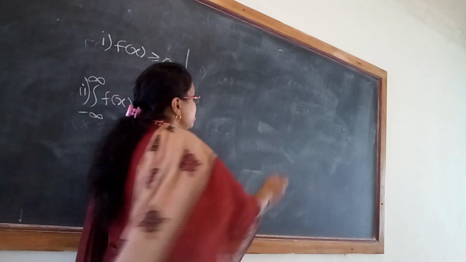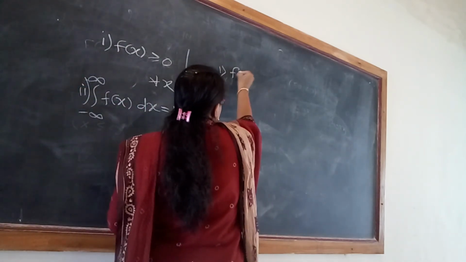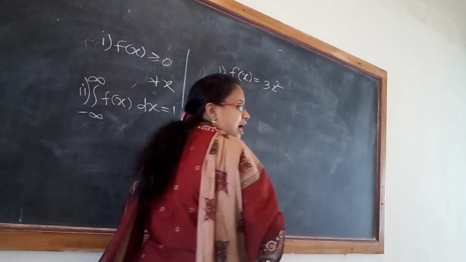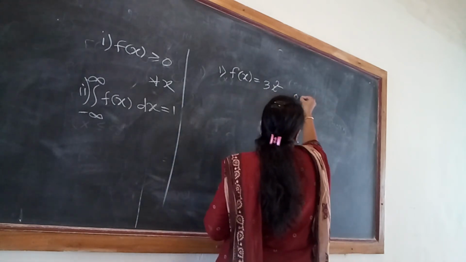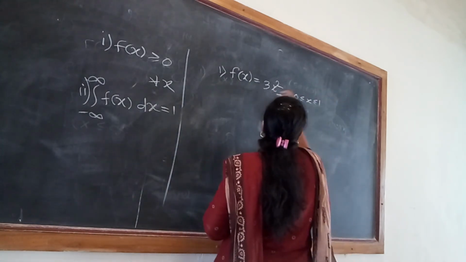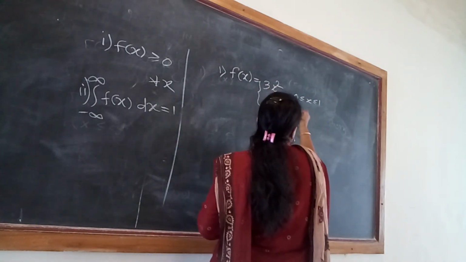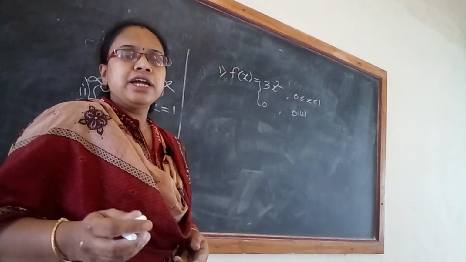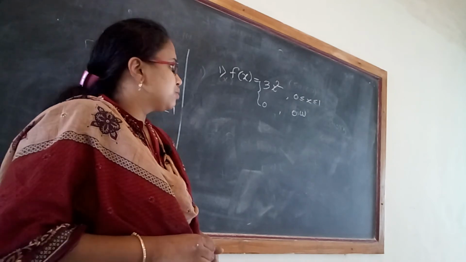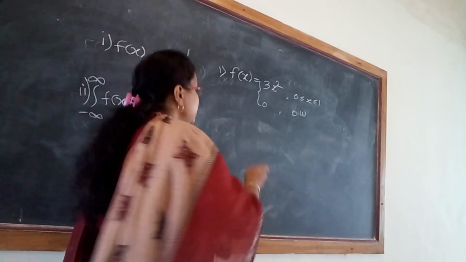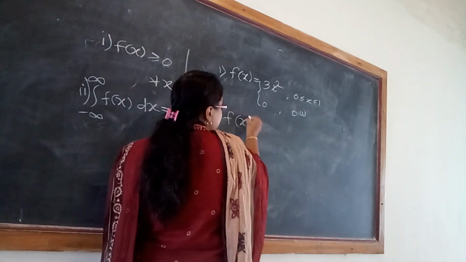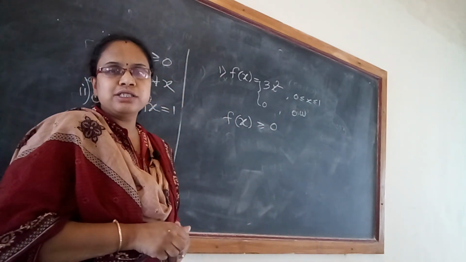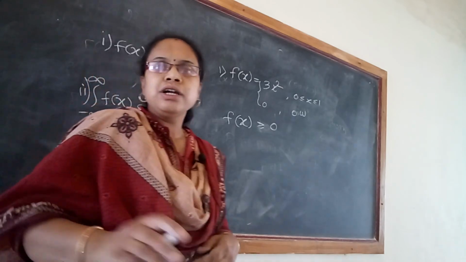The first example is f of x equal to 3x square for x in the range 0 to 1, and 0 otherwise. Let's check whether the given function is a PDF or not. To check it, let's check the first condition. Here we can see that f of x is greater than or equal to 0, that is, it is non-negative for the given range.